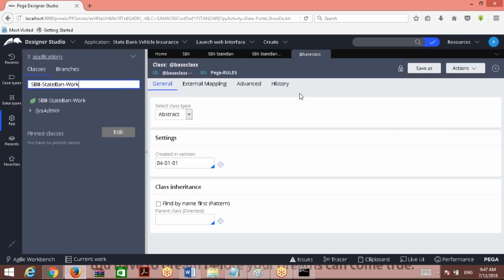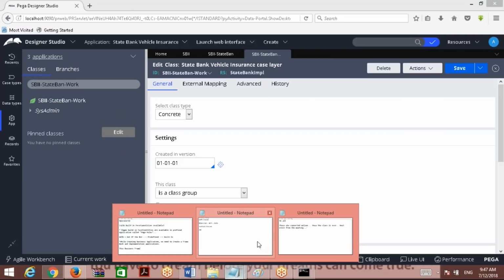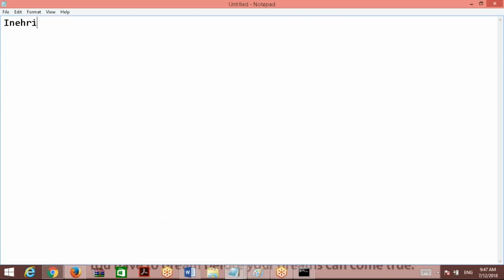These are the basic things. Okay, so now coming to the next concept called inheritance. Everyone knows what inheritance is? Parents.